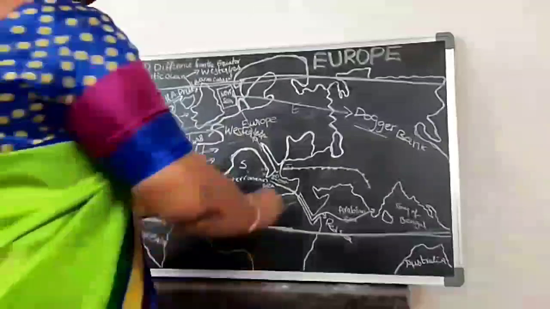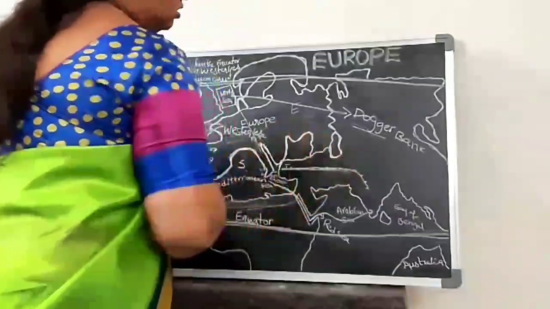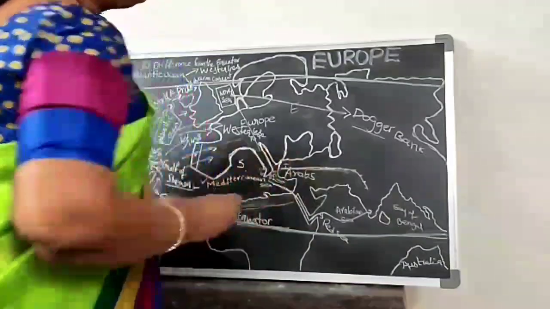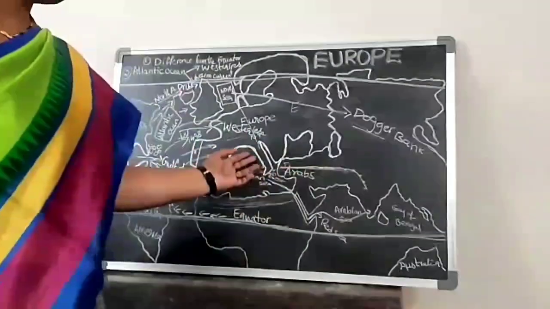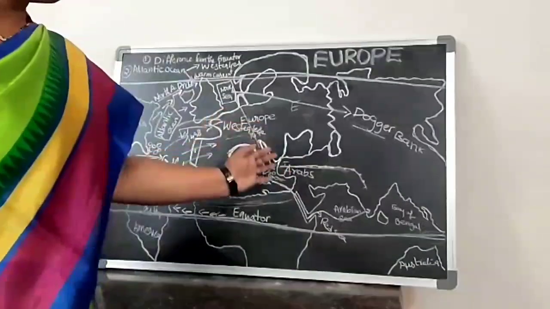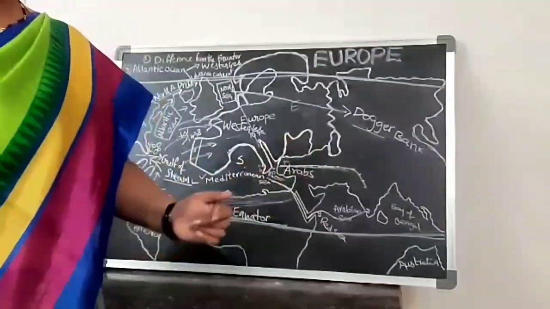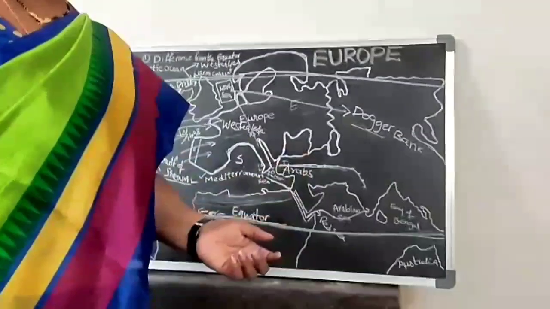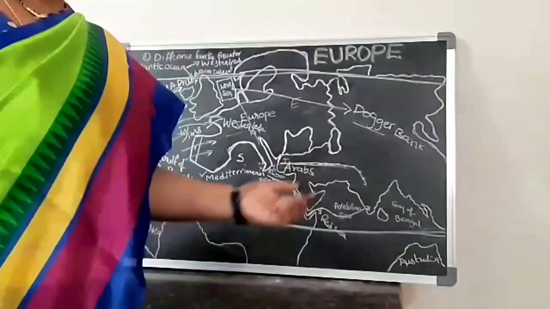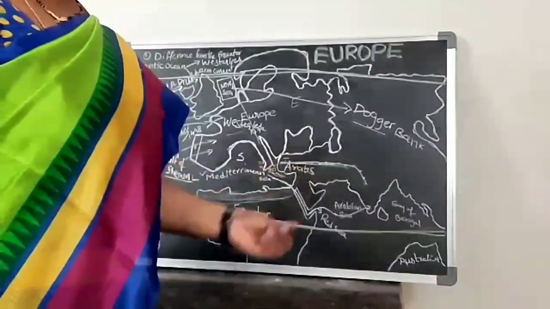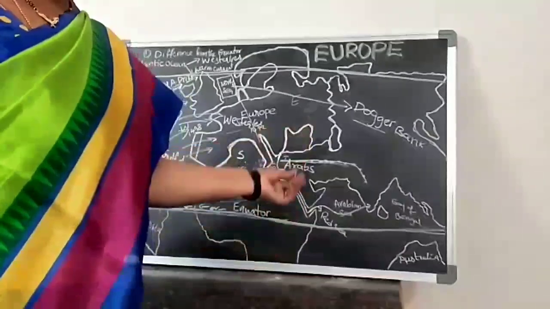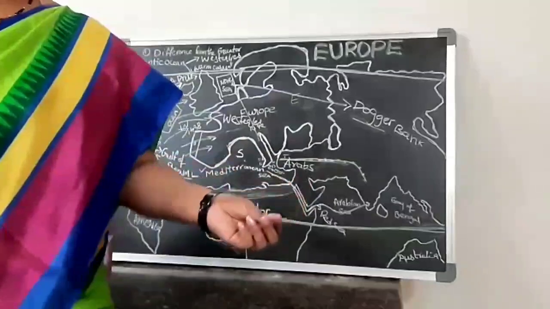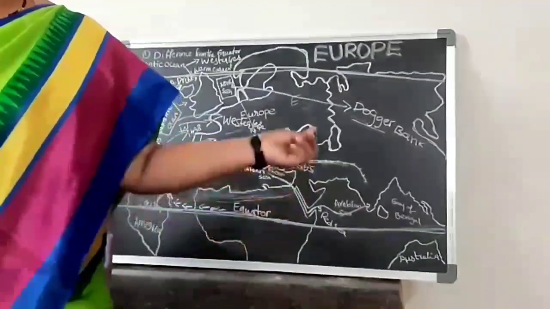Here what happened? The land route was struggling a lot because the Arabs are present here. Every time these Arabs were troubling the Italian people and other Europeans moving along the land route. The people were not so friendly, not of a friendly nature to maintain a friendly relationship. Every time they troubled the Europeans, and they fought with each other. Many conflicts happened between them.